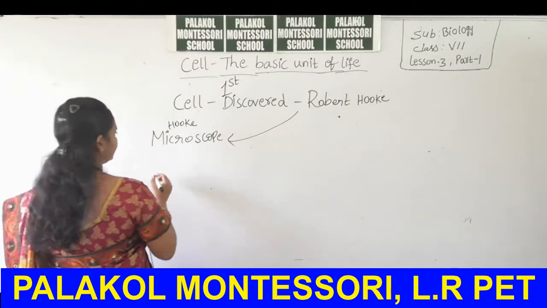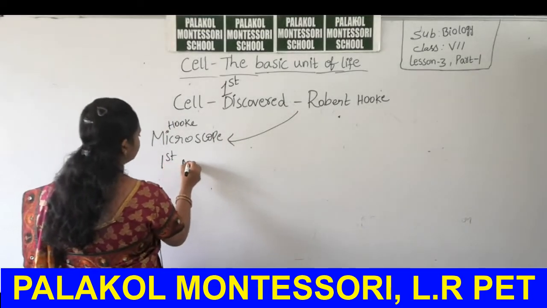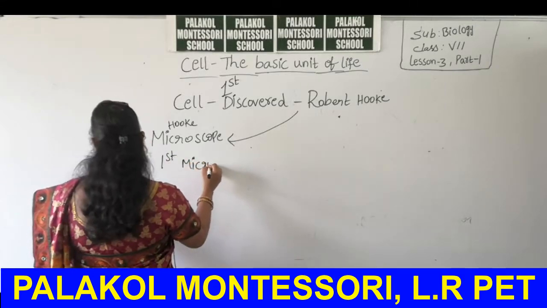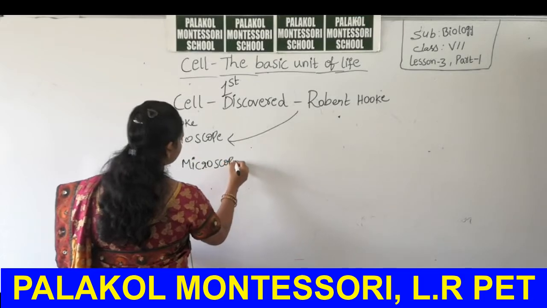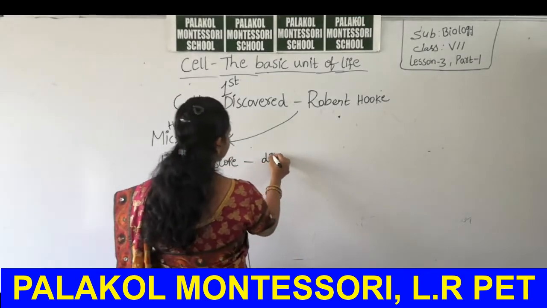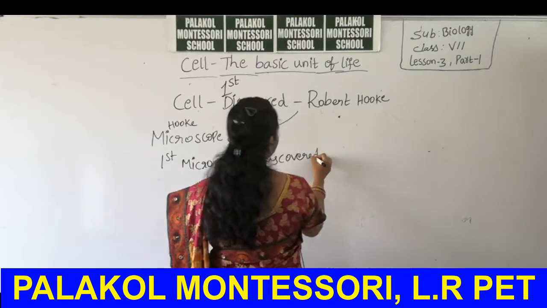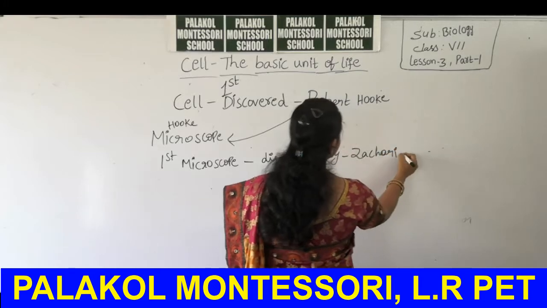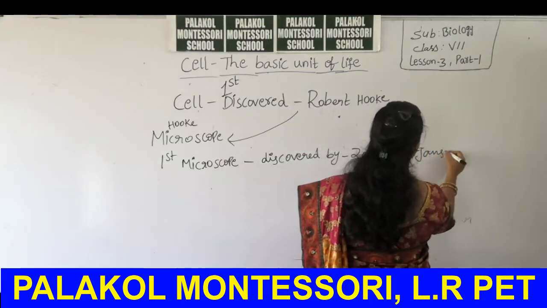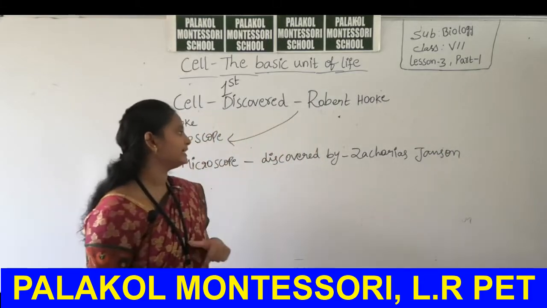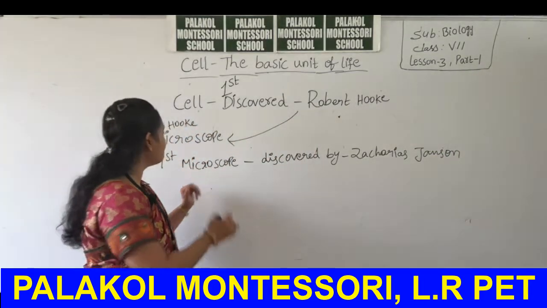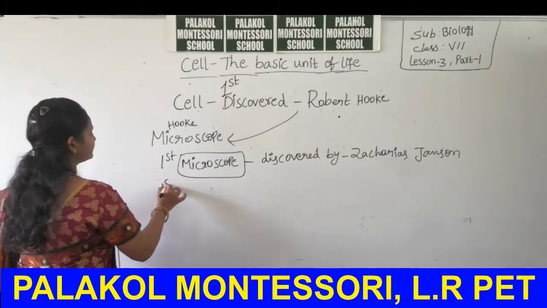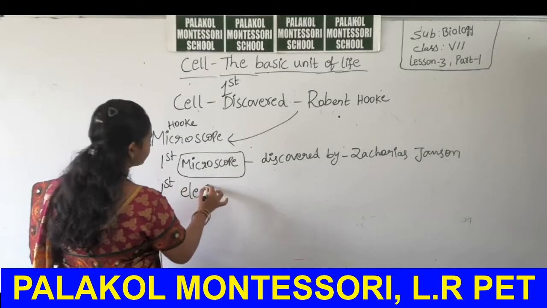But another question here: the first microscope was discovered by Zacharias Janssen. He was the scientist who first discovered the microscope.